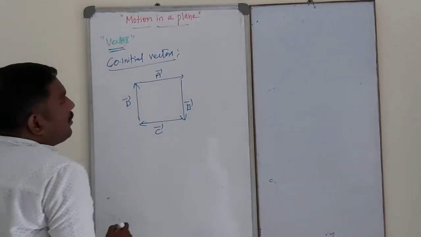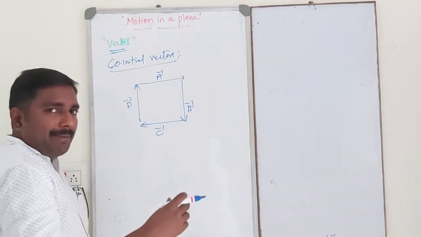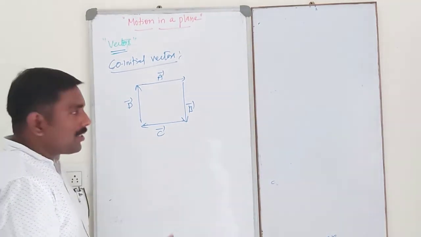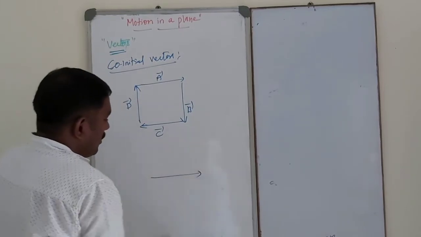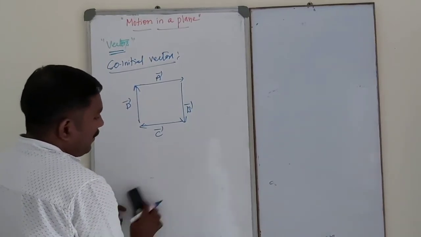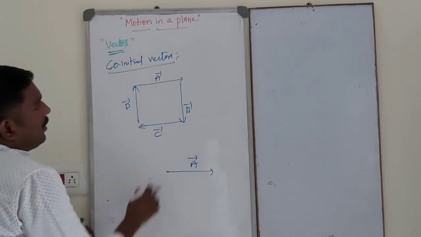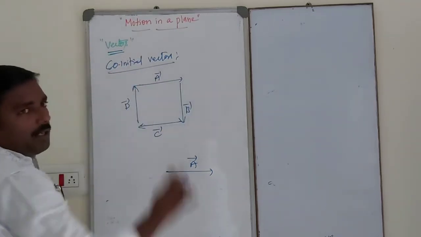Once we look, we have already discussed that a vector can be displaced by itself. Its magnitude and direction do not change. See, this is vector A, like this. So vector A and vector B are perpendicular.